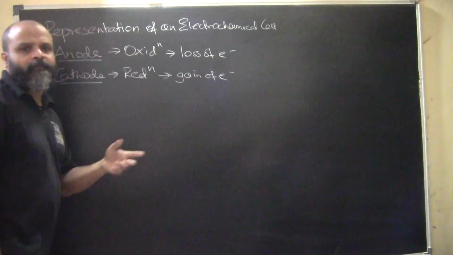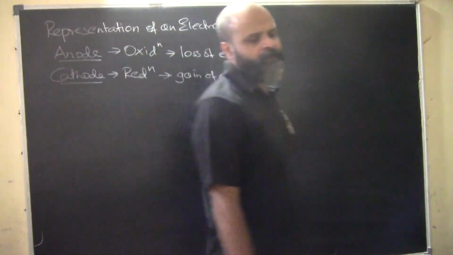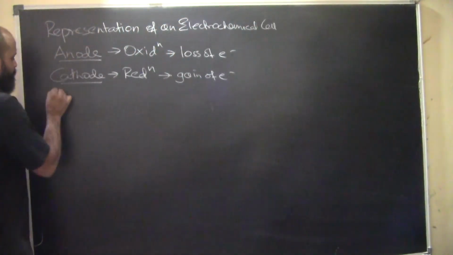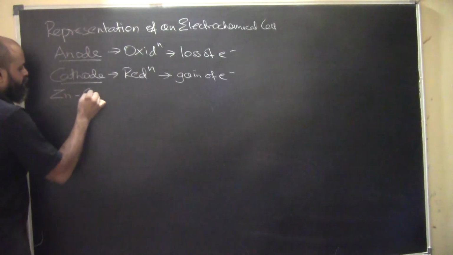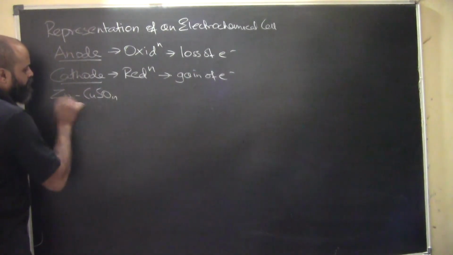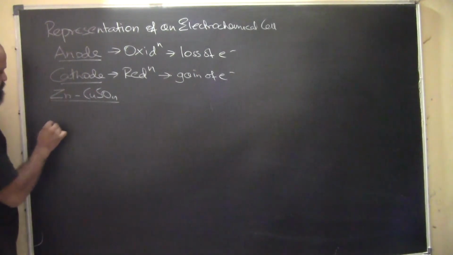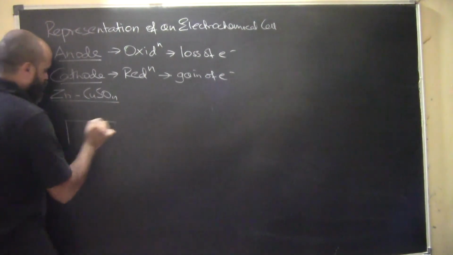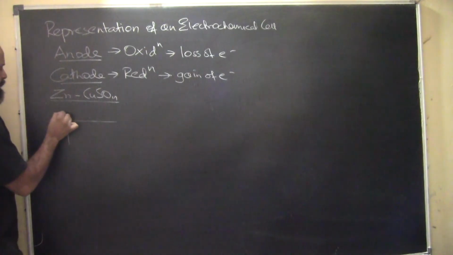Okay, so if we have a very simple galvanic cell, let's say zinc and copper sulfate are taken. In this cell we have seen that at the right hand side we will always write the anode.